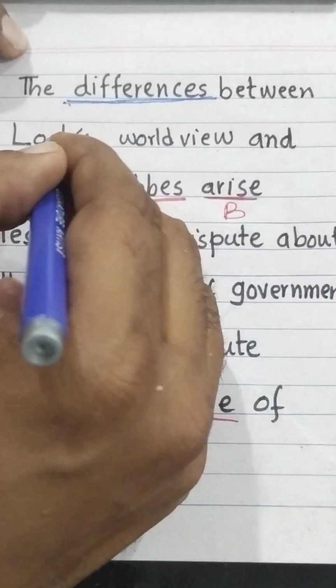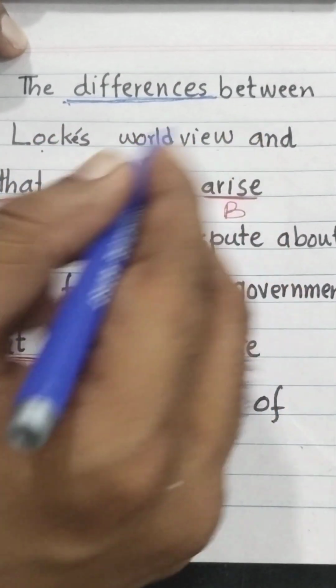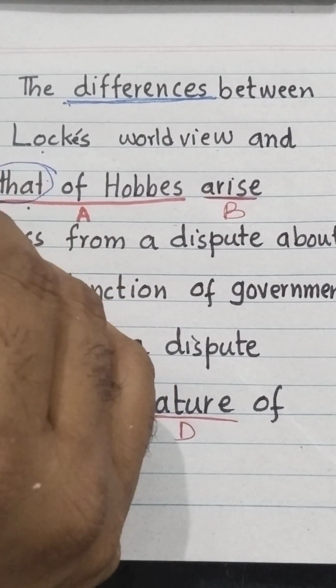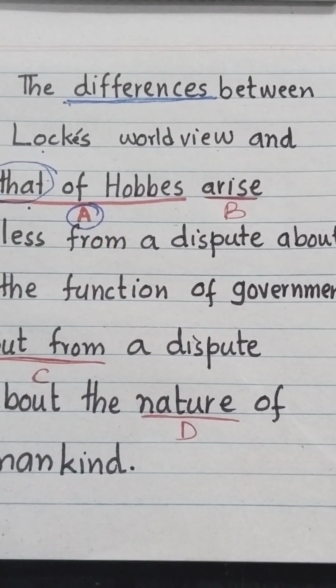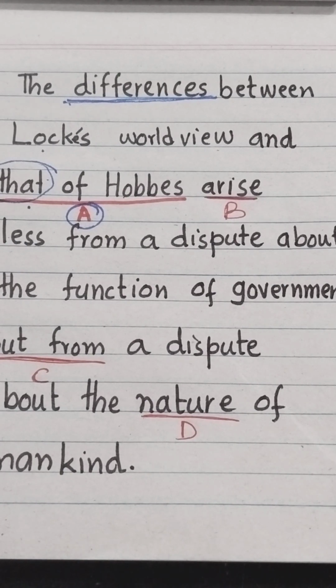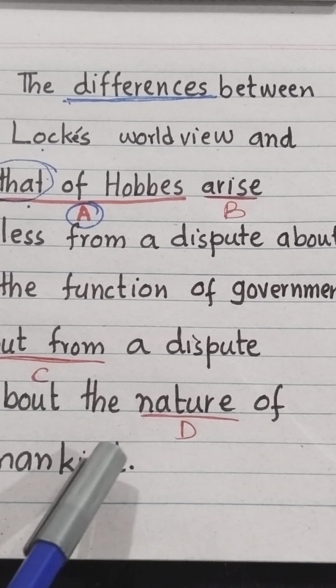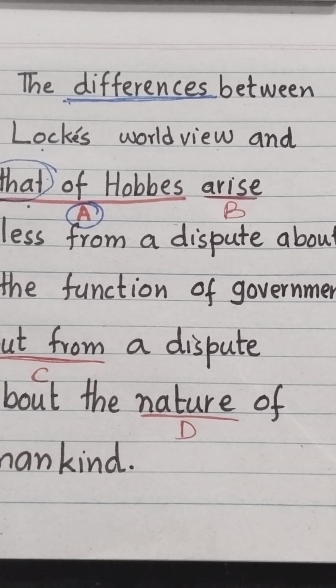The differences between Locke's worldview and those of Hobbes. So A is a mistake here. Arise from a dispute about the function of a government, but from a dispute about the nature of mankind. A is a mistake in this sentence.